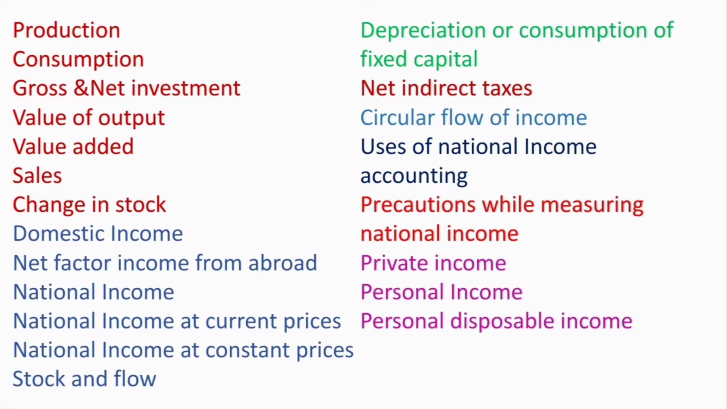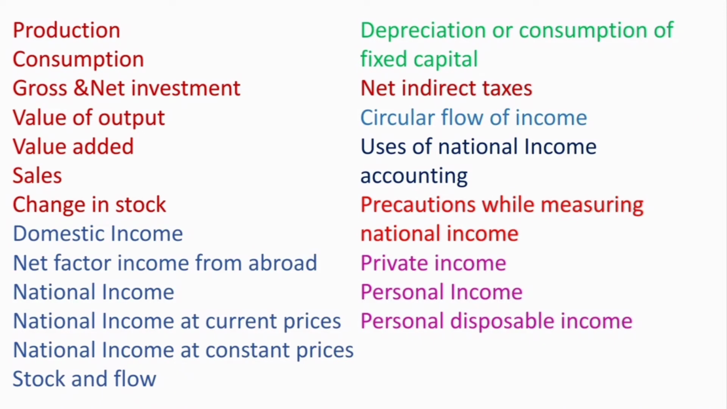So we will go through the important terms once more. We are going to see what is meant by production, consumption, gross and net investment, value of output, value added, sales, change in stock, what is domestic income, what is national income, and how net factor income from abroad is connected to national income, and how it differentiates domestic income and national income.